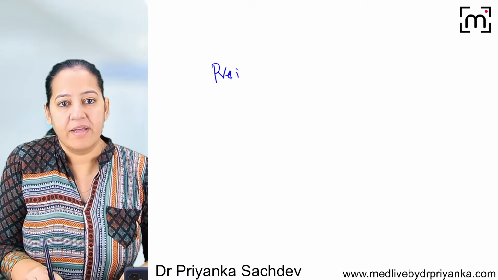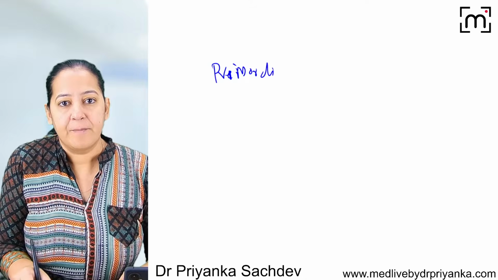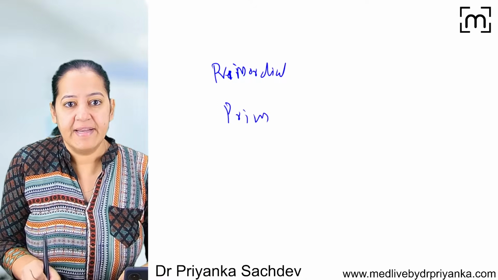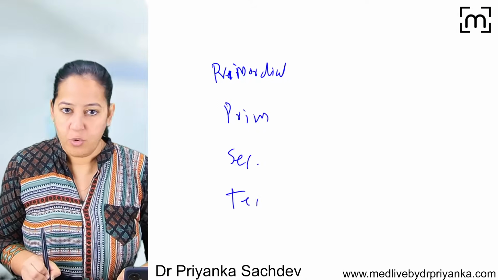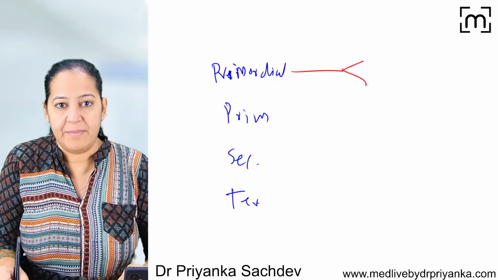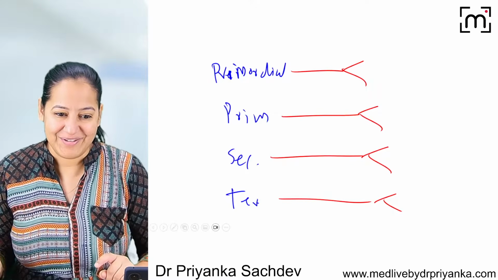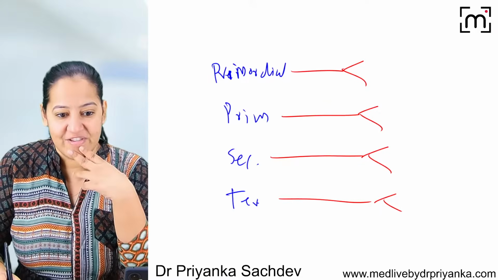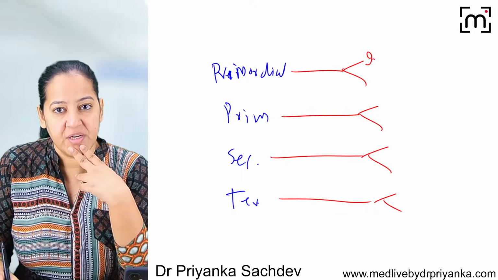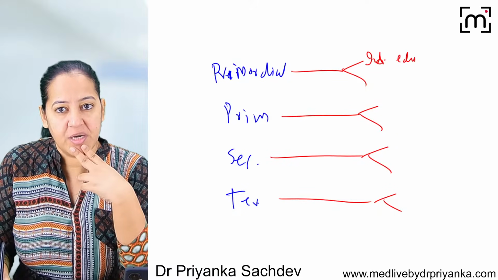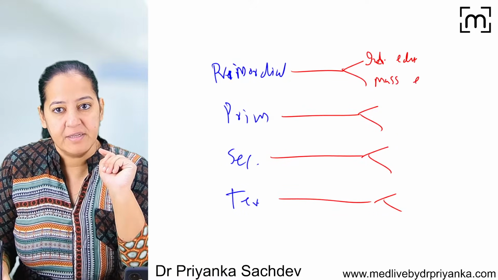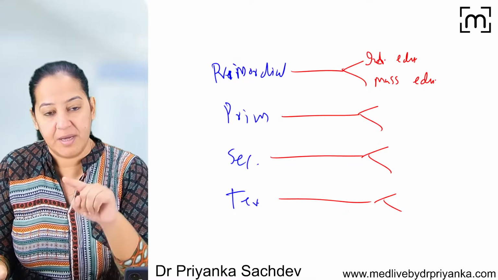Got my point? So can you tell me the 4 levels of prevention? It's very easy. Primordial, primary, secondary, and tertiary. You know the definition. I want you to tell me the two modes of intervention so that we can solve some questions now. In primordial, what are the 2 modes of intervention? Individual education and mass education. These are the 2 modes of intervention in primordial.